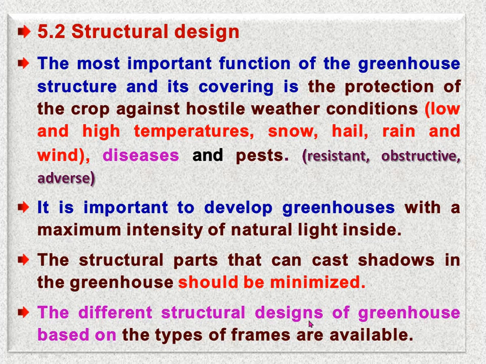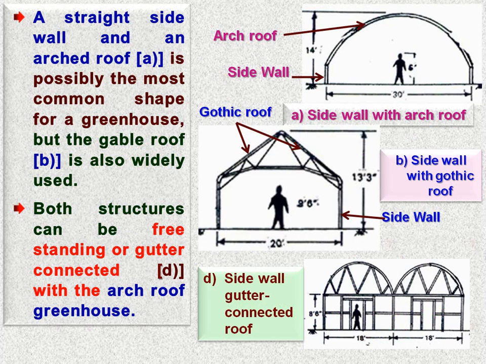The different structural designs of greenhouse based on the types of frames are available. Means there may be different structural designs of greenhouse based on the types of frame. Various types, means pipe structure frame, then we can say angle bar, wooden frame. Accordingly, there are structural designs for the greenhouse.